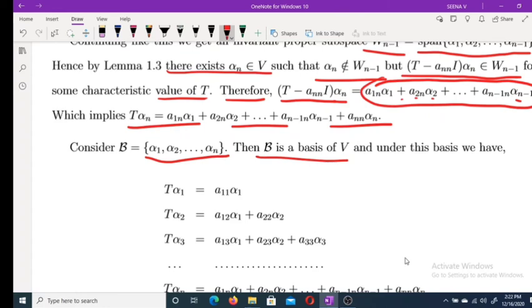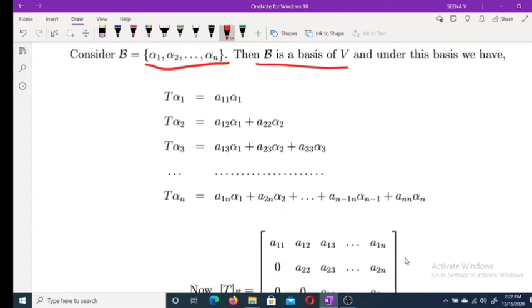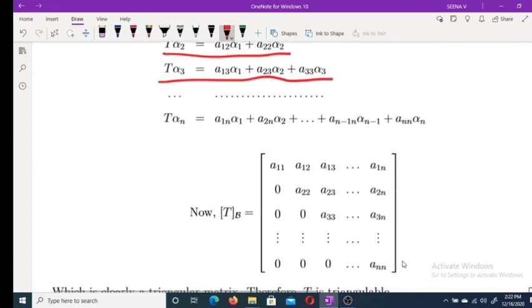Now, under this basis, we have T alpha 1 equal to a11 alpha 1, T alpha 2 equal to a12 alpha 1 plus a22 alpha 2. Similarly, T alpha 3 equal to a13 alpha 1 plus a23 alpha 2 plus a33 alpha 3, and T alpha n is equal to a1n alpha 1 plus a2n alpha 2 plus etc. plus ann alpha n.